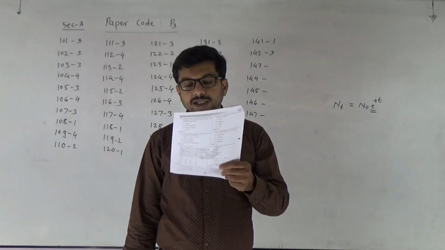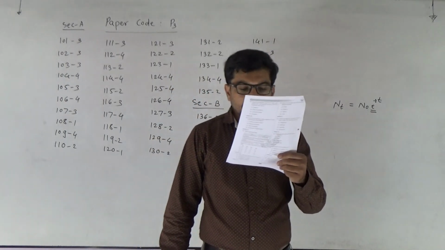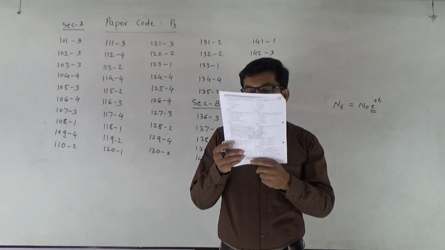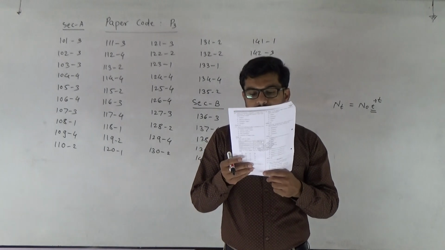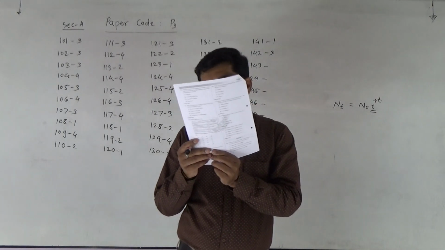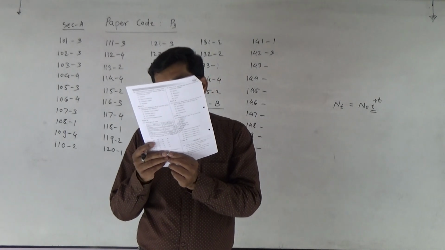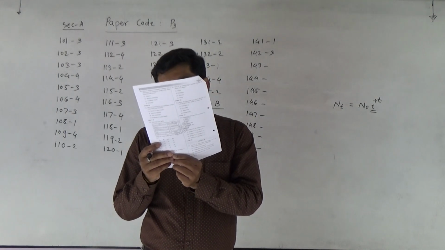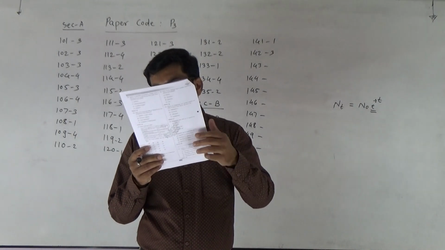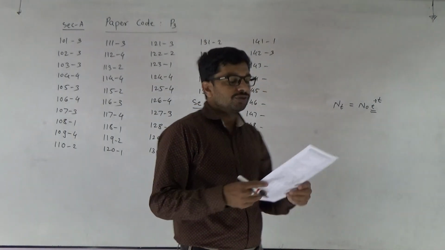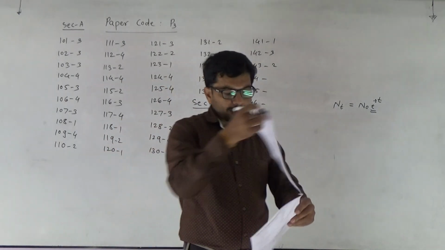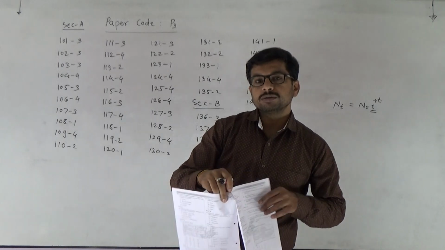143, once again match the pair. Nitrosococcus matches with the conversion of ammonia to nitrite. Then Rhizobium is given with conversion of atmospheric nitrogen to ammonia. Thiobacillus with denitrification, and Nitrobacter with conversion of nitrite to nitrate. So the answer goes to second. It is from the mineral nutrition chapter.